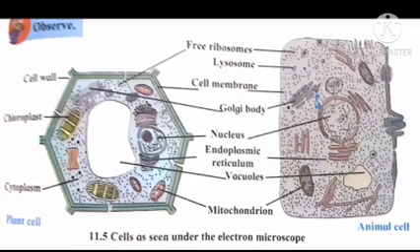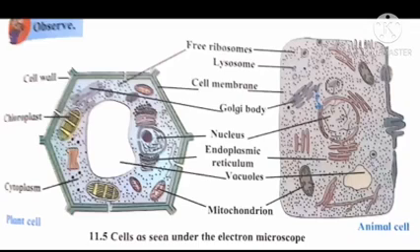Lysosomes are present only in animal cells, and free ribosomes are present in both plant cell as well as animal cell. Dear student, one question is given in your book, that is, which are the common components of the plant and animal cell and which are the different ones. With the help of this picture, you can easily identify some common and uncommon cell organelles present in plant as well as animal cell. You can write down this answer in your notebook.